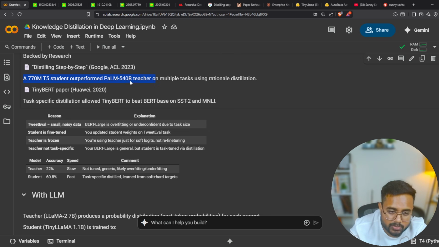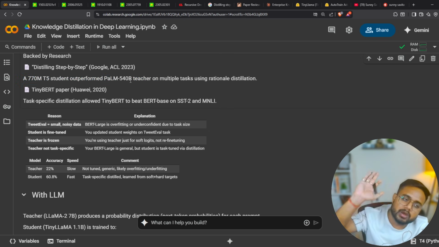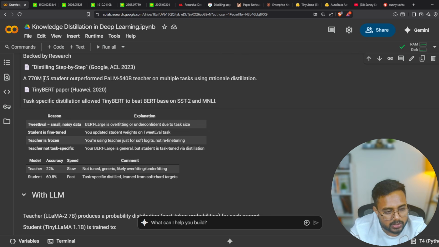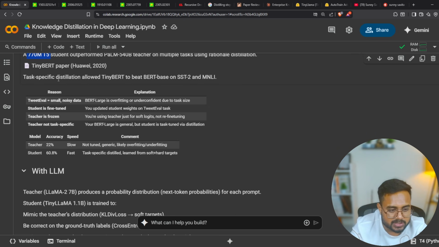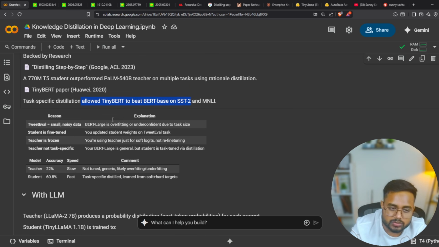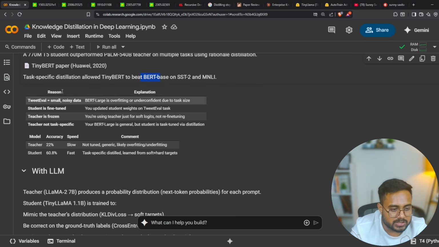Inside the teacher model they had 540 billion parameters, but one T5 model with the distilled knowledge was outperforming this PaLM model. Here you can see TinyBERT. Task-specific distillation allowed TinyBERT to beat BERT. So in some cases this TinyBERT was beating BERT, but TinyBERT was the distilled version of BERT itself.